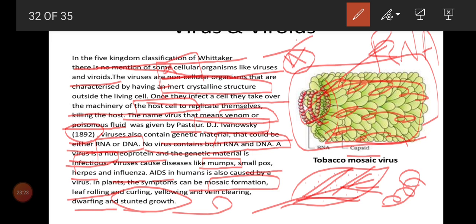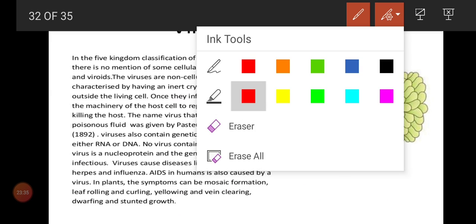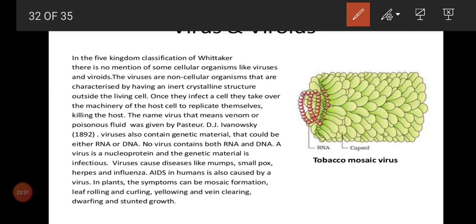So RNA and capsid. And together all the capsid units we can call capsomeres.